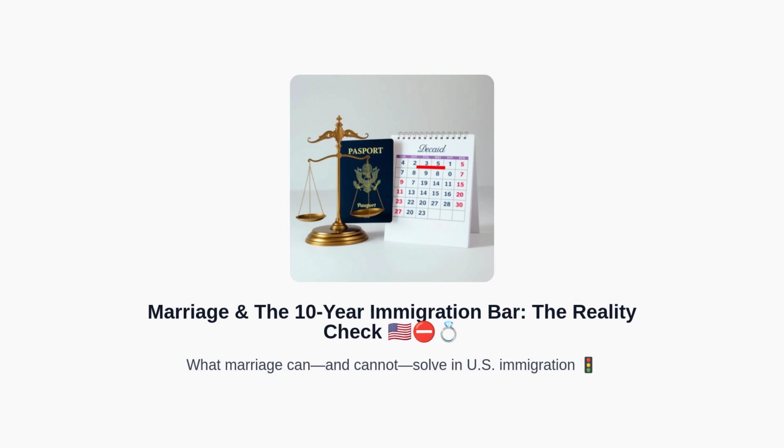Welcome to this in-depth video on marriage and the 10-year immigration bar. First, we will set realistic expectations about what marriage does and does not fix in U.S. immigration law, especially when there has been a long overstay. Next, we will break down the 10-year bar, the waiver requirement, the timeline, and practical strategies. Finally, we will finish with key takeaways and suggested next steps.